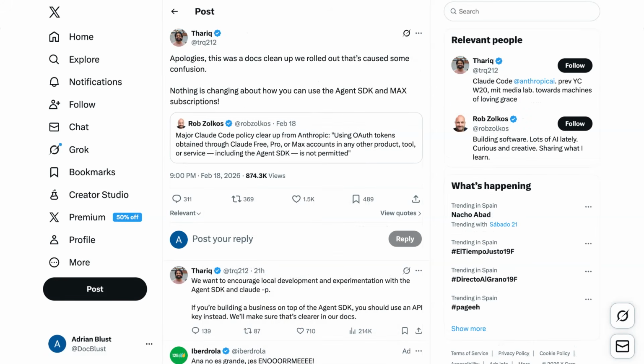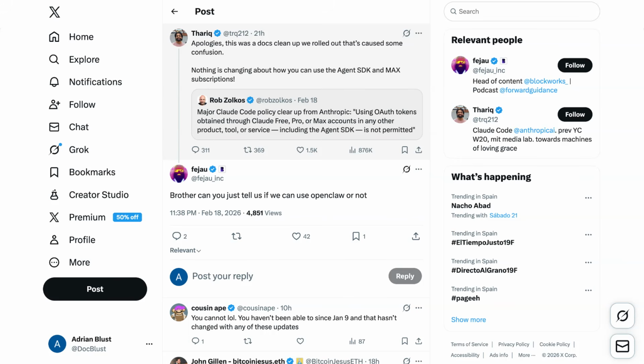Now, all of this caused Anthropic's Tariq Shihipar to comment, writing, "Apologies, this was a docs cleanup we rolled out that's caused some confusion. Nothing is changing about how you can use the Agent SDK and Max subscriptions." He added that the intention isn't to block personal tinkering, but rather to force third-party businesses to pay for usage through the API. Unfortunately, the confusion only continued with that unclear clarification. Podcaster Felix Javin wrote, "Brother, can you just tell us whether we can use OpenClaw or not?" And it seems like if you're using it to build your own personal agents, the answer is yes.